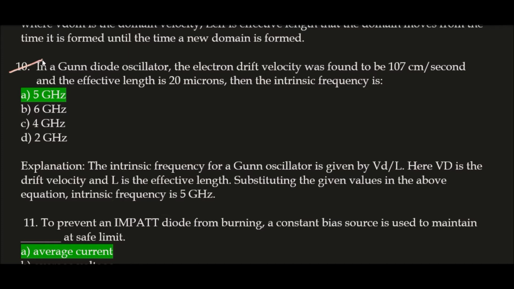Then the intrinsic frequency is, guys this is a 2 marks and 1 marks question. यहाँ पर आपको intrinsic frequency find करनी है, कुछ data given है. So how to solve this question? This question is very easy because the intrinsic frequency for a Gunn oscillator is given by the drift velocity divided by the effective length.